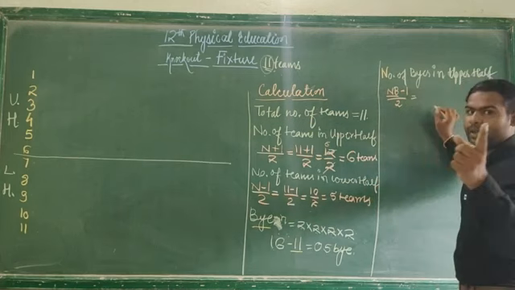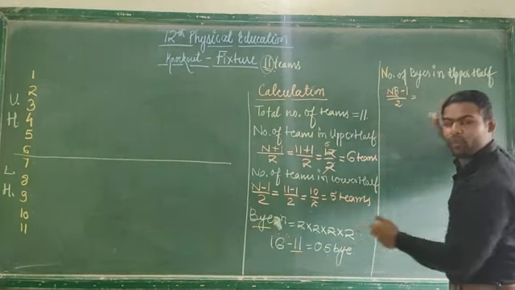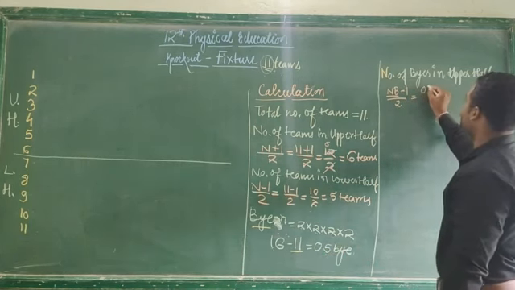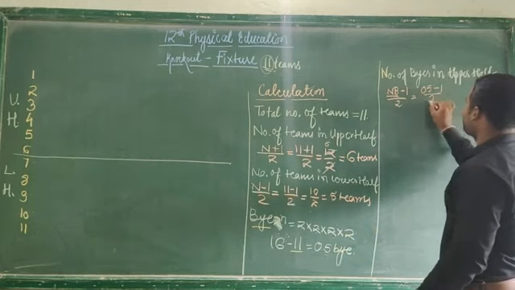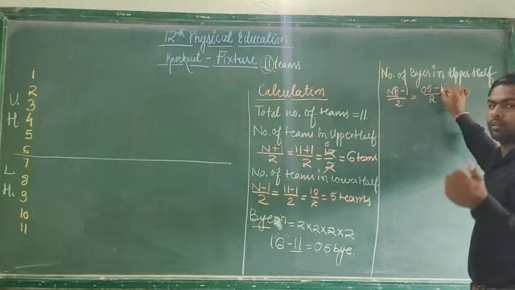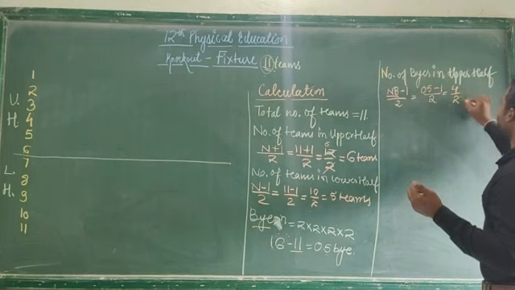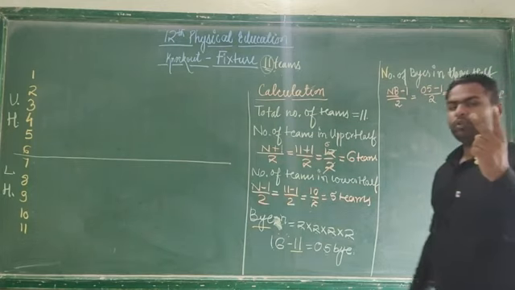So how many byes are there? See here, how many byes? We have 5 byes. So you can do 5 minus 1 divided by 2. Got it? 5 minus 1 is 4, divided by 2. 2 ones are 2, 2 twos are 4. So how many byes will be there in the upper half? In the upper half there will be 2 byes.